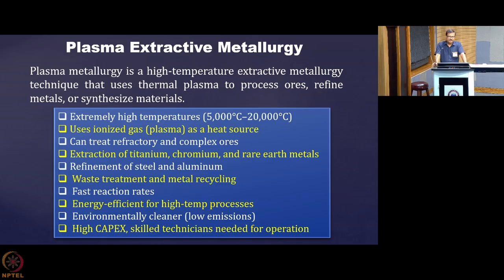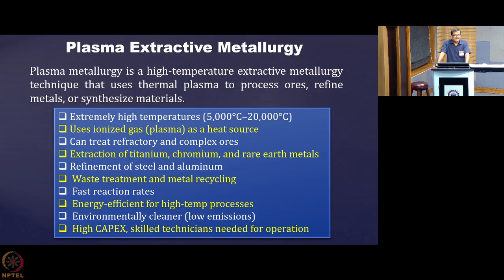It can treat refractory and complex ores. Extraction of titanium, chromium and rare earth metals are very common using this technology. Refinement of steel and aluminium are in practice. Waste treatment and metal recycling are a very common practice in this area. Then fast reaction rates that you can get through the presence of reactive agents like nascent atoms and ions.